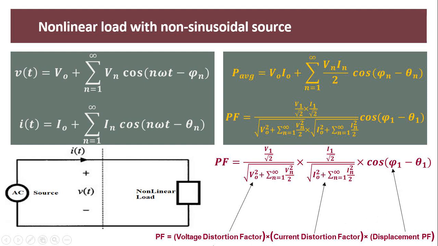So see, one more term comes into the picture, that is the voltage distortion factor. When your system has distorted voltage and non-linear load, this is the power factor for such a type of system.